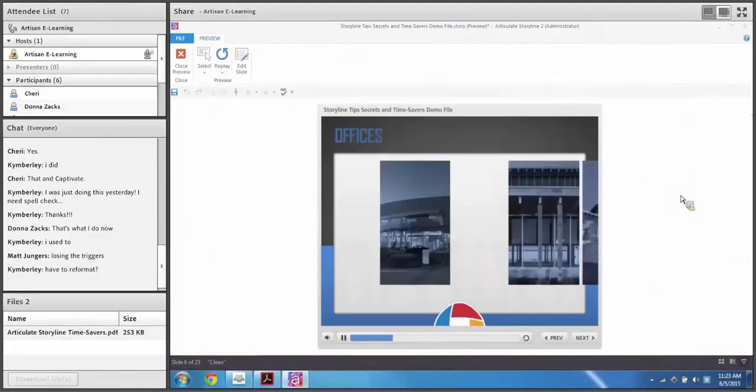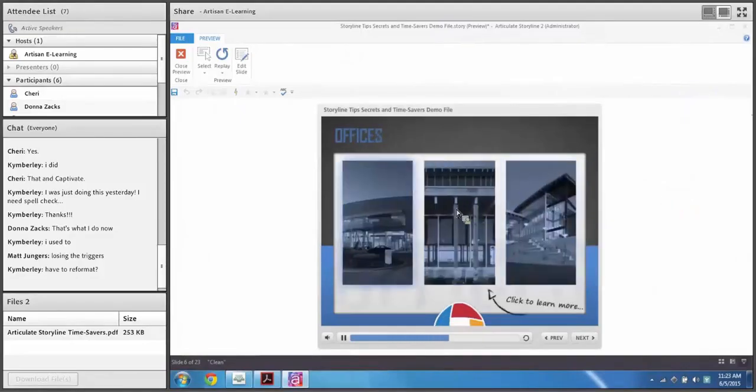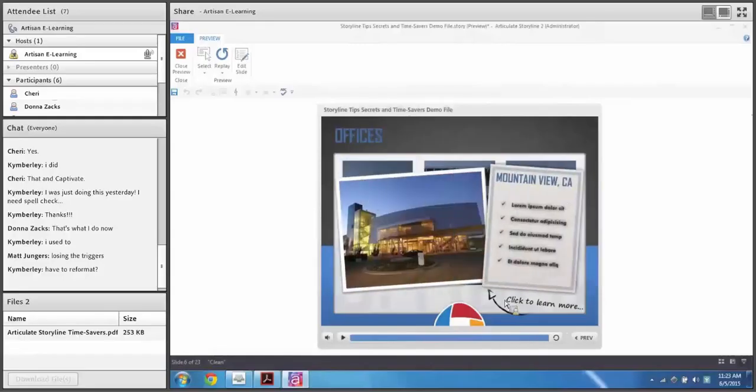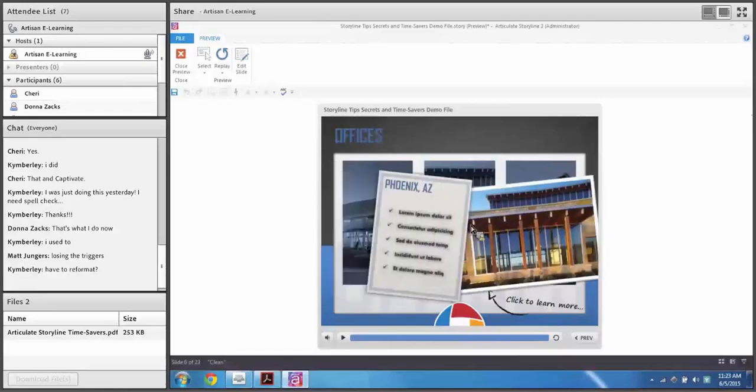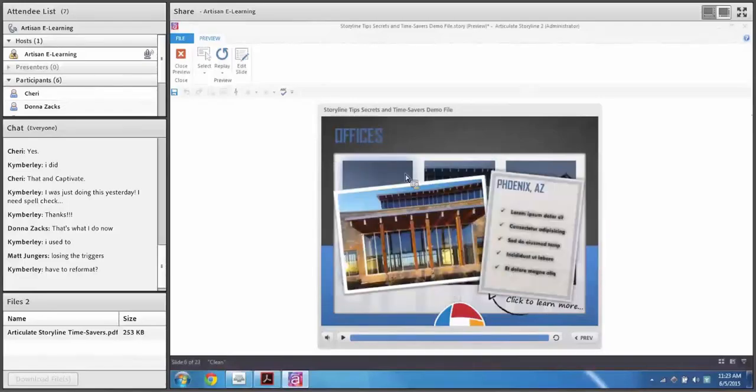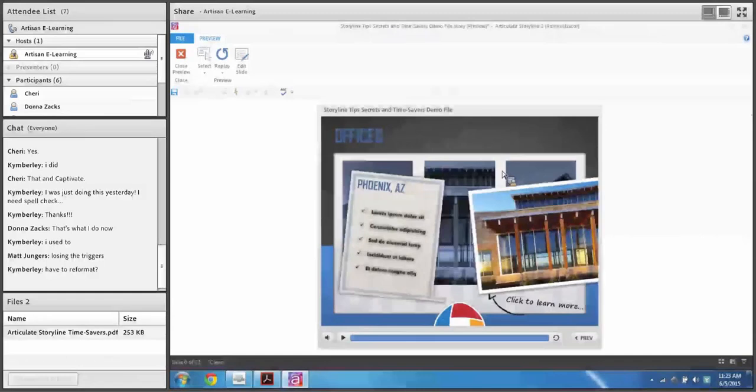All right, so we have this menu slide with these 3 offices, and you notice if I click on one of them, we can see this directional text in the background. It still says click to learn more, and we don't want to show that. We don't want the user to see that when they reveal this layer. We can even see those buttons in the background. We don't want to see those.